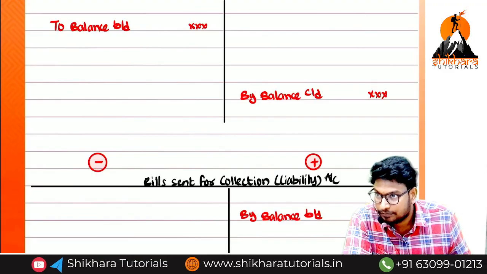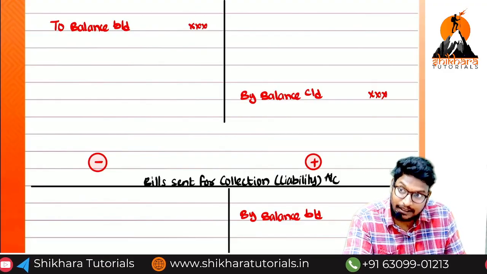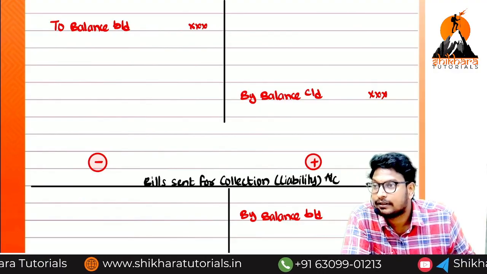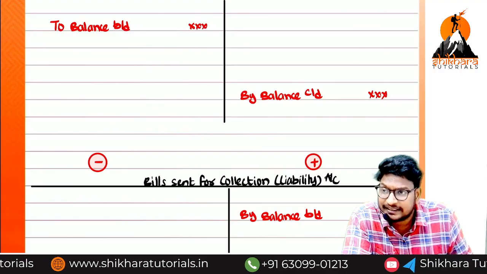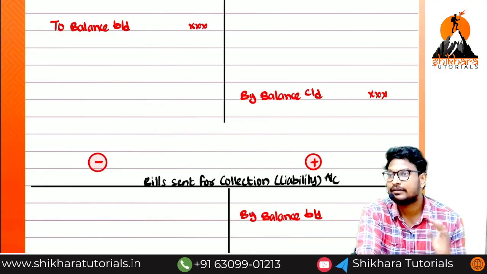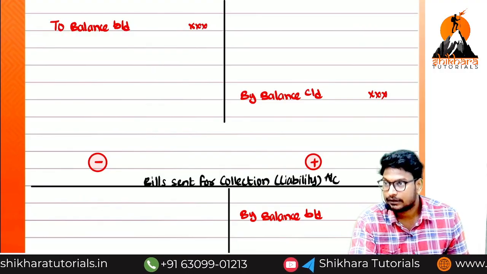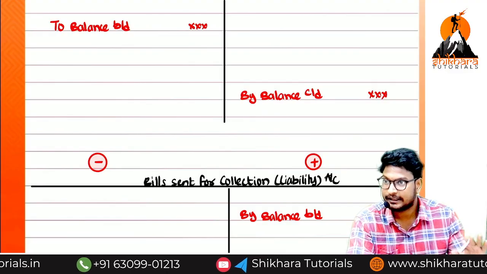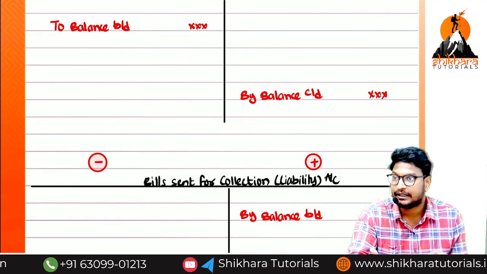Because whether we need to receive the amount from the drawee, if you write the drawee there, that is a liability. What I am saying is, if you receive a bill, normally, for example, you are receiving a bill from Vijay. What is the entry? Bills receivable account debited to Vijay.